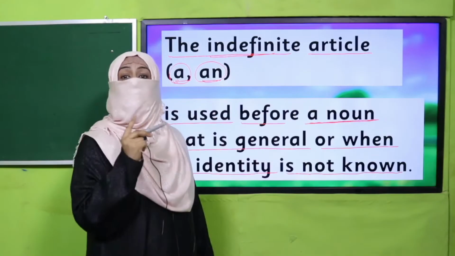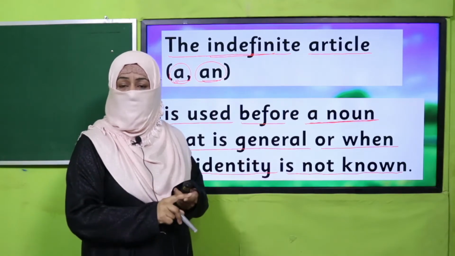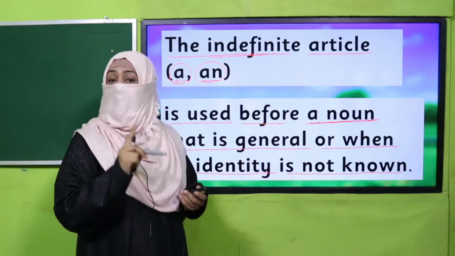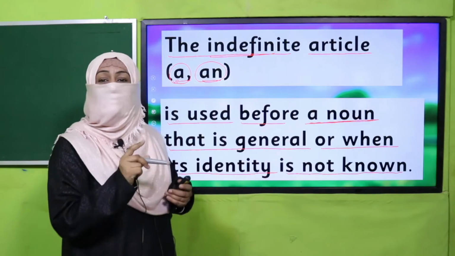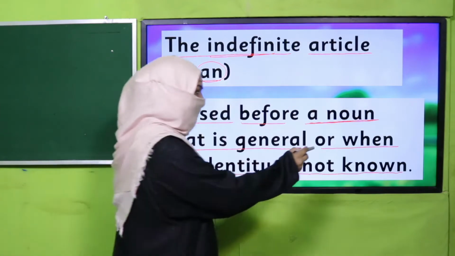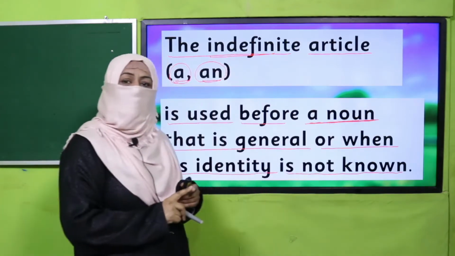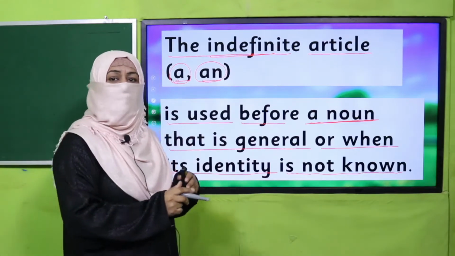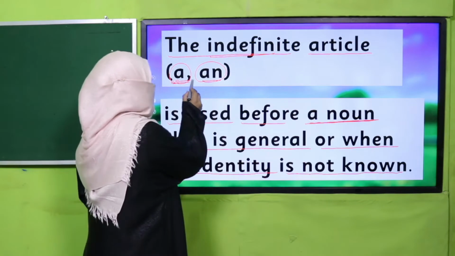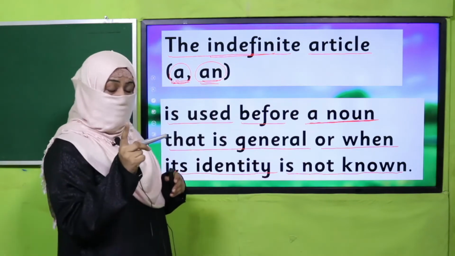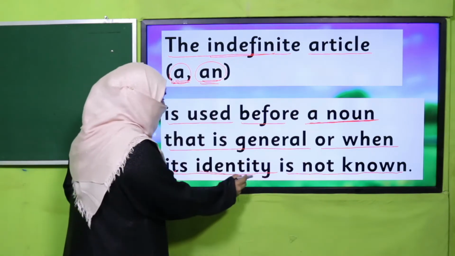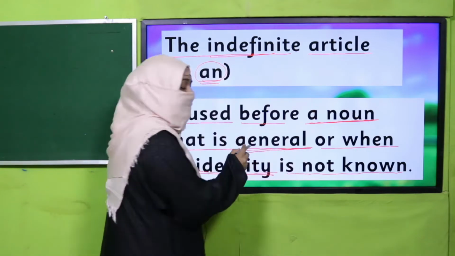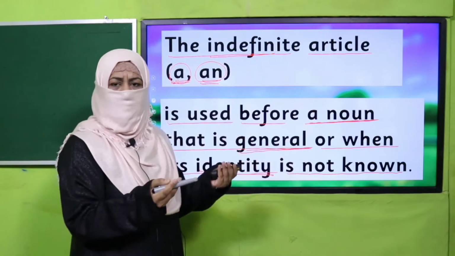Yes, everything around us which we can feel, hold, touch or see has a name, and that naming word is known as a noun. Very good. So whenever we are writing or talking about a noun, we can use the indefinite article a or an. In what situation? When its identity is not known or the noun is a general noun.